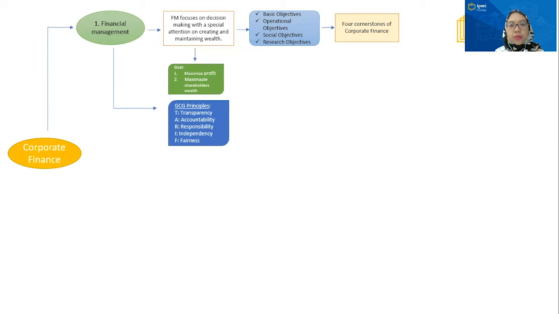After that, we learn about the GCG principles. We call it TARIF, which stands for T for transparency, A for accountability, R for responsibility, I for independency, and F for fairness.